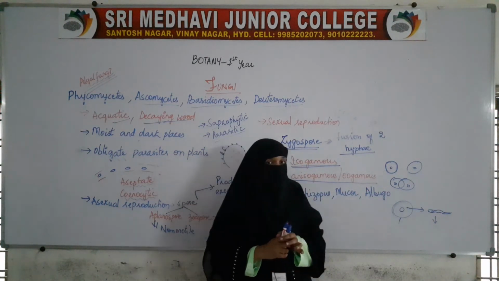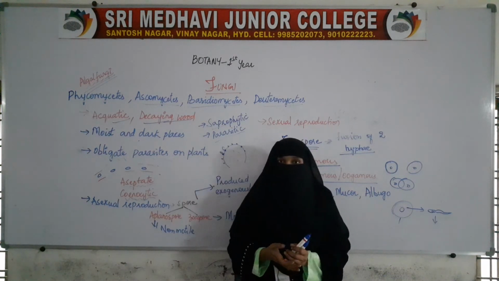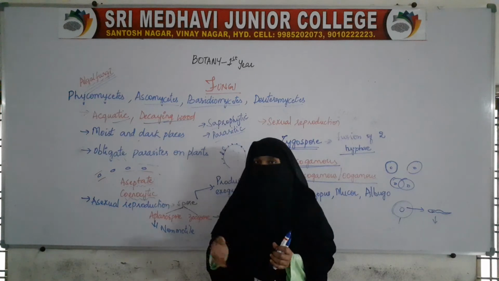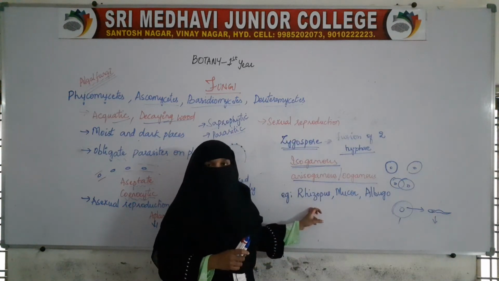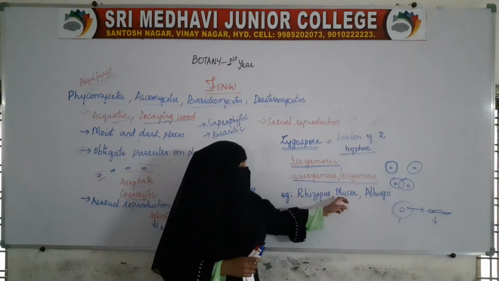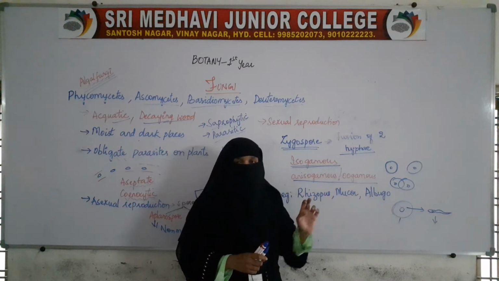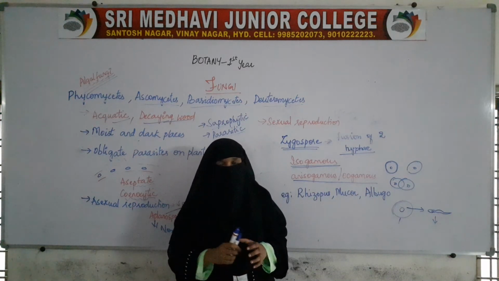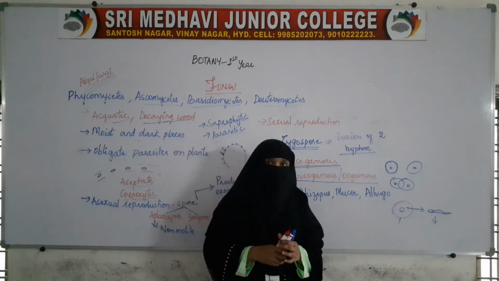Now, we have seen the most common examples of organisms which belong to Phycomycetes. Here, the first example is Rhizopus, Mucor, Albugo.